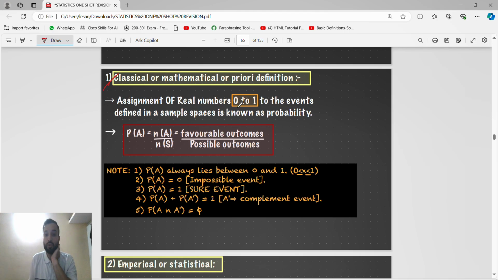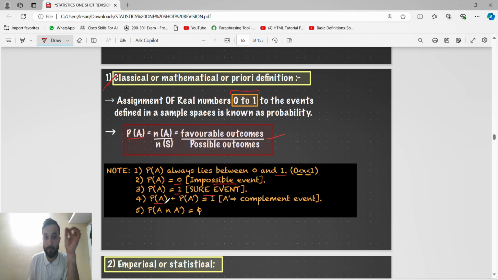So guys, we know the probability values lie between 0 and 1 only. If you get more than 1 or less than 0, it is a wrong value and you have to check it. The formula of probability is favorable outcomes by possible outcomes. Probability of A always lies between 0 and 1. Probability of A is 0 for an impossible event, no chance. Probability of A is 1 for a sure event.